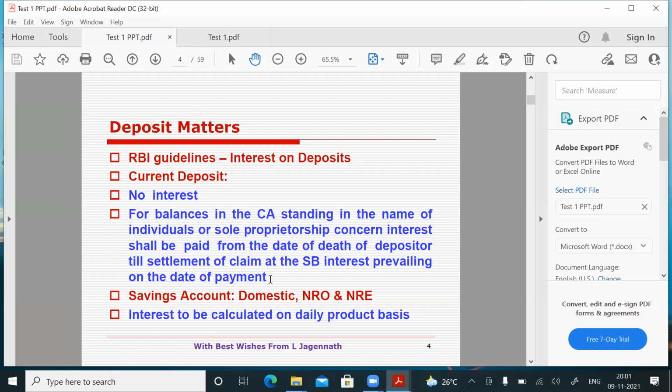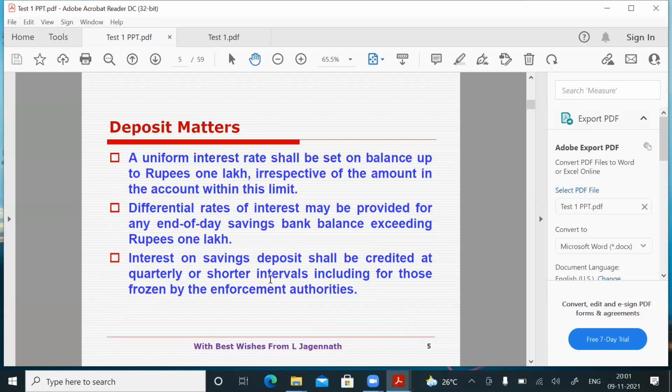Okay, any question can be asked, friends. That is why I have put it over there. Okay, forget that. Then we'll go to SB account. You have domestic SB, you have NRO SB, you have NRE SB. So interest on SB accounts is to be calculated on a daily product basis, no issue.